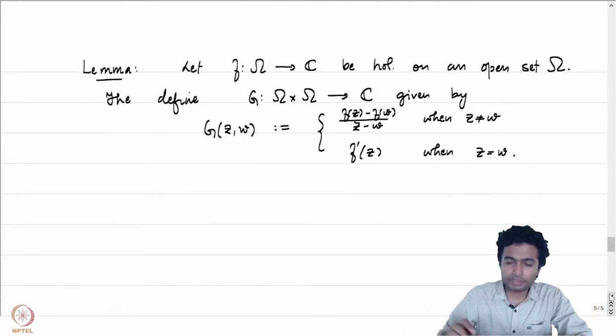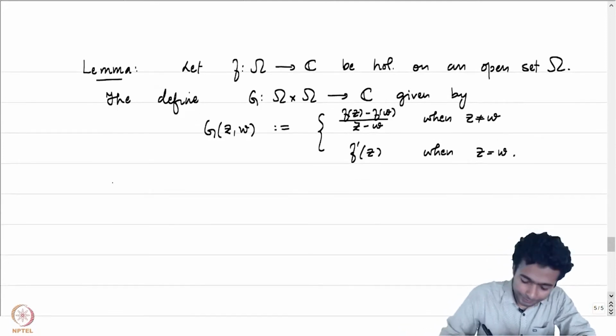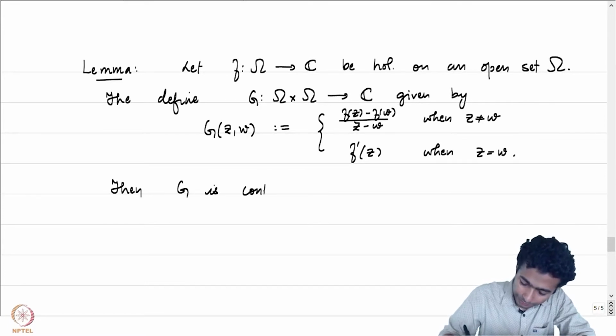The lemma states that this function G is a continuous function. Then G is continuous